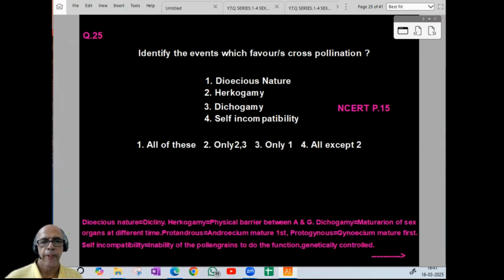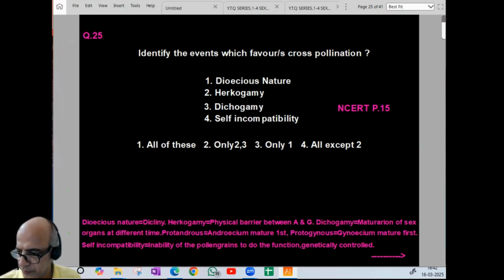Now 25. Identify the events that favor cross-pollination. Dioecious nature, herkogamy, dichogamy, self-incompatibility, all of this. So answer-wise, it is 1, 2, 5. And the terms are given there. What is dioecious nature, what is herkogamy, and what is dichogamy, protandry, protogyny, what is self-incompatibility, a genetically controlled mechanism, likewise. So details are given there. Please read it. It's a useful area for exam purposes.